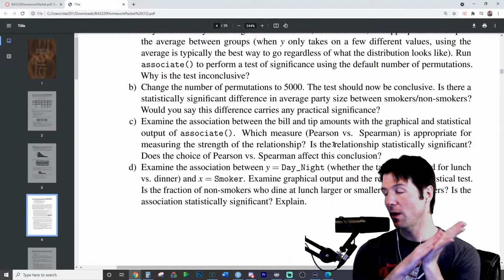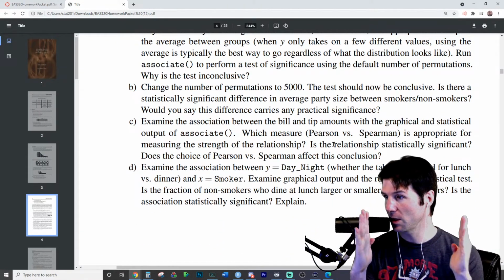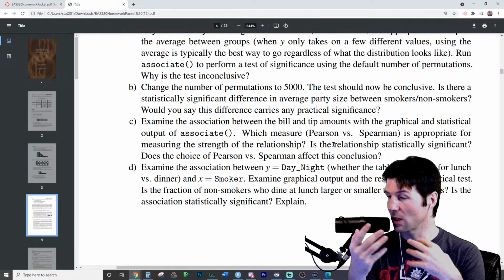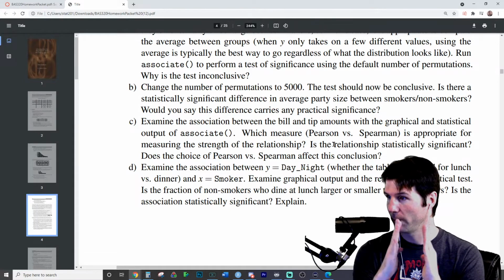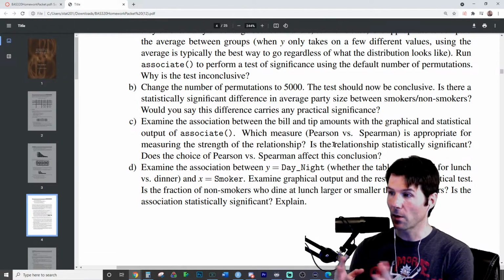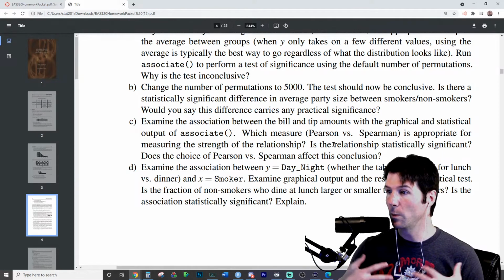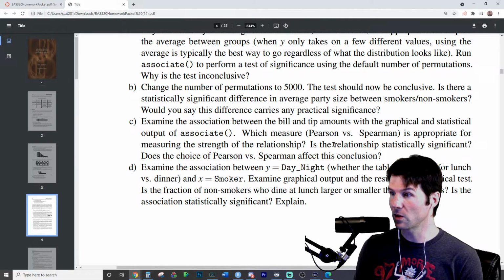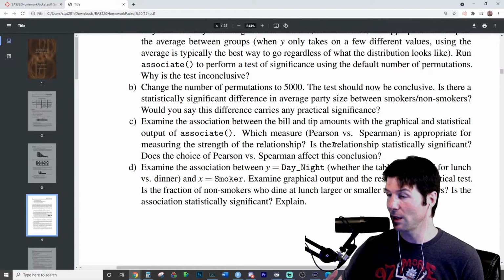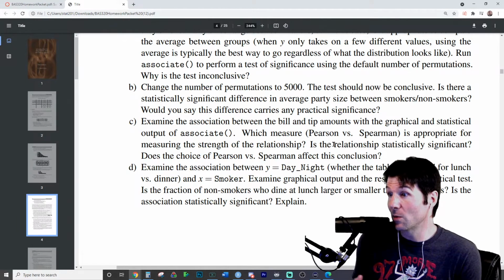Part B says change it to 5,000. And what is 5,000 going to do? It's basically increasing the sample size. So when we increase the sample size, we're going to see a tighter interval. Now, it doesn't mean the interval is going to go down to a lower p-value or go up to higher p-values. It's just going to make a better estimate, because that's what we're doing with simulations right here: we're estimating the p-value via random chance permutations, where we just randomize the results.